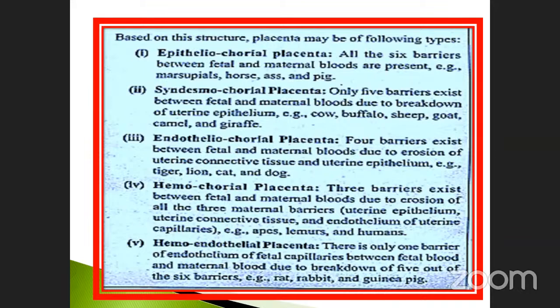Endotheliochorial placenta: lion, cat, and dog. Hemochorial placenta: apes, lemurs, and humans also. Hemoendothelial placenta: guinea pig and rabbit. These are the 6. No need to memorize, but note it down.